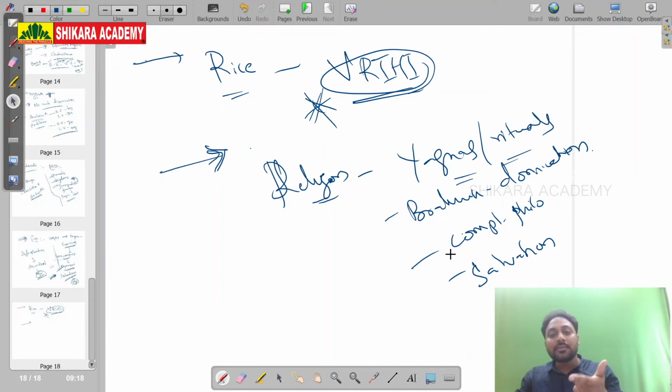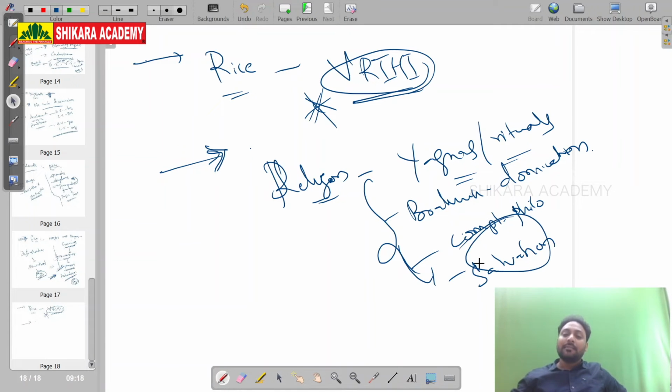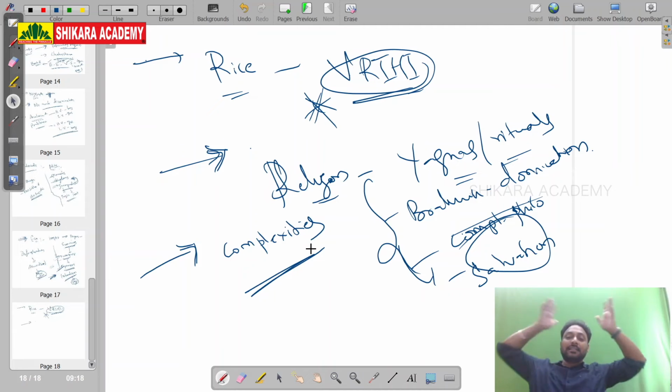But when it comes to the later Vedic period, religion became very complex, and religion became accessible only to one community, that is Brahmin. No other community is allowed to study all these Vedas. A completely Brahmin-dominated society. Here comes the concept of salvation, moksha, mukti, liberation, life after death, philosophies, complexities. This is the later Vedic religion.